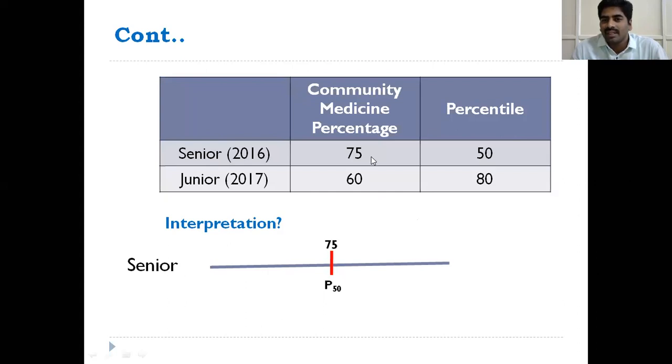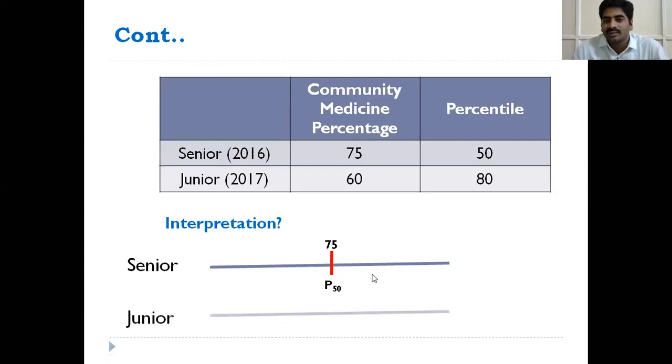Percentage is 75, that is at the 50th position. That means percentile is 50, and we are arranging data in ascending order. P50 means 50% of the observations, meaning students, got more than 75% marks.